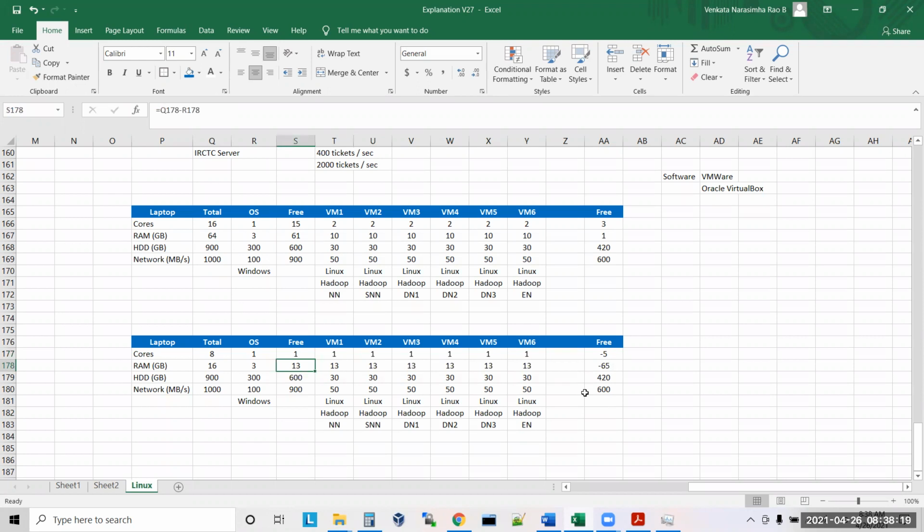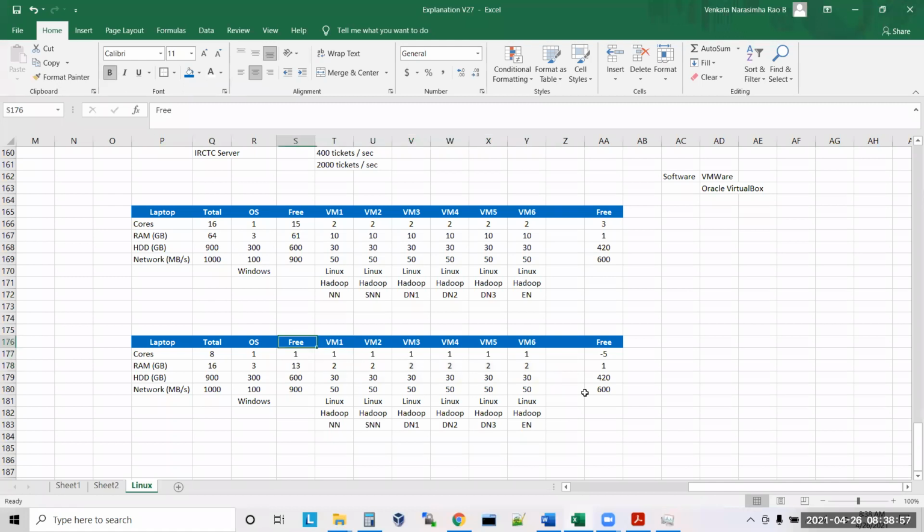Here 2 GB RAM. Then it is taking less, right? 3 GB is gone. Sorry, 13. Here I'll put 2. So if you have only 8 cores and 16 GB RAM, you have to put 1 core for each machine and 2 GB for each VM. Understand?